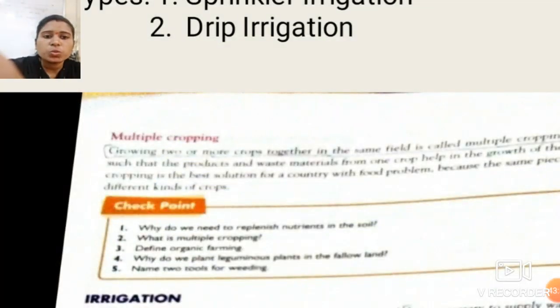Now the next method is multiple cropping, students. So what is multiple cropping, students?